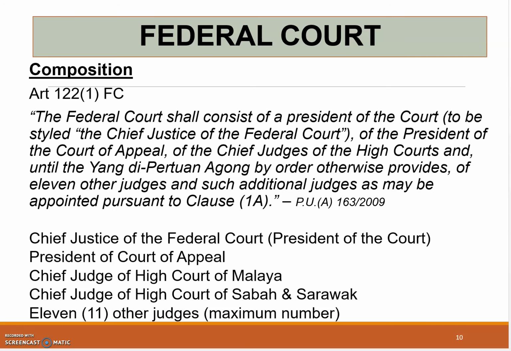Then Article 122 Clause 1 of the Federal Constitution says that the Federal Court shall consist of a President of the Court, who is to be styled as the Chief Justice of the Court, and the President of the Court of Appeal, Chief Judges of the High Courts of Malaya and Sabah Sarawak, and until the Yang di-Pertuan Agong orders otherwise, 11 other judges and such additional judges as may be appointed.